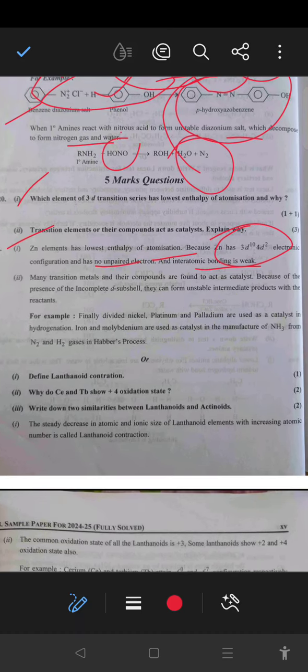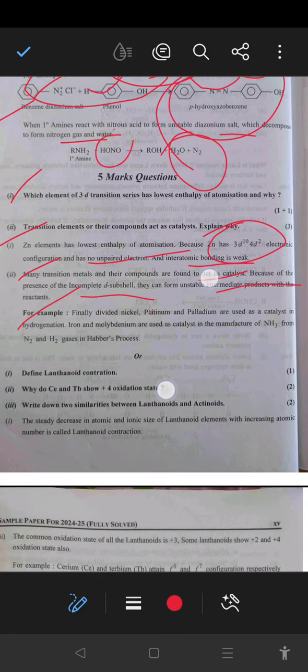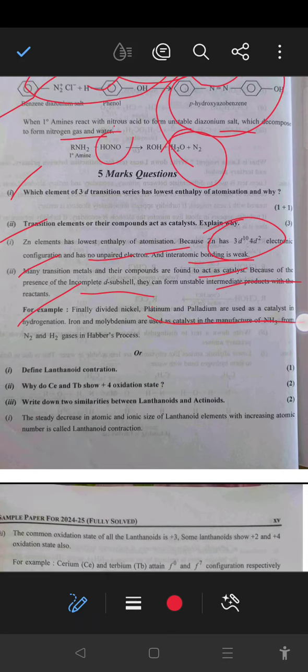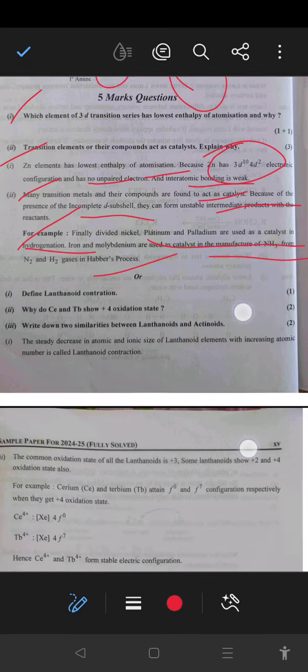Next, transition metals or their compounds act as good catalysts. Many transition metals and their compounds act as catalysts because of the presence of incomplete d subshell. They can form unstable intermediates with the reactants. For example, finely divided nickel, platinum or palladium are used as catalysts for hydrogenation, and iron and molybdenum catalyst is used for the manufacture of ammonia, that is the Haber process.